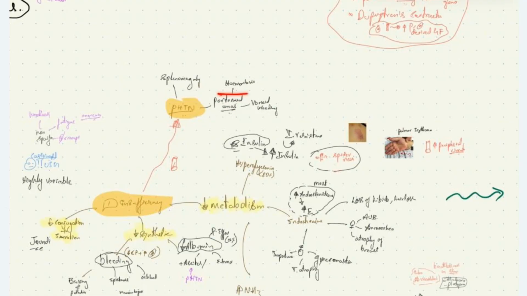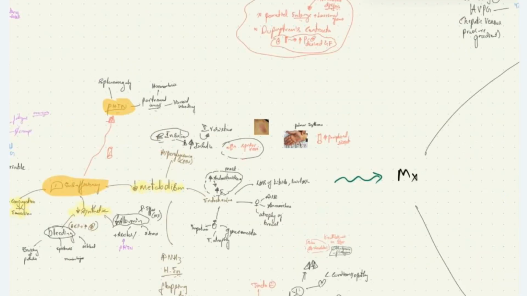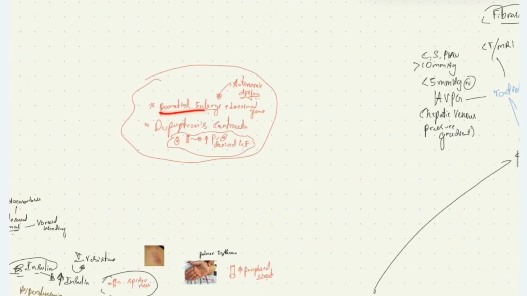On top of all these signs and symptoms, the patients can have parotid gland enlargement due to autonomic dysfunction. Secondary to autonomic dysfunction, the patient will have impaired secretion of parotid and lacrimal glands, leading on to enlargement of both. Some patients have Dupuytren contracture due to damage to microvasculature caused by alcohol, which increases platelet and fibroblast derived growth factors, which causes fibrosis and Dupuytren contracture. These are all the signs and symptoms that we see in cirrhosis patients.